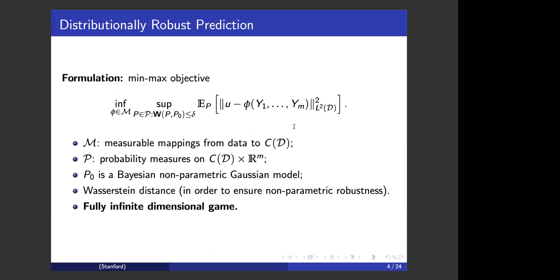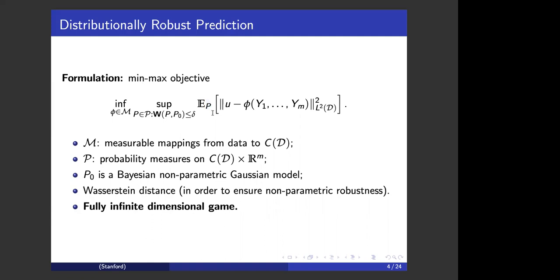To add a layer of robustness to this kind of problem, here we follow the distributionally robust optimization formulation. So we propose a min-max objective. In this objective, we assume that there exists an adversary who can choose different models P that depart from the user-specified P0.